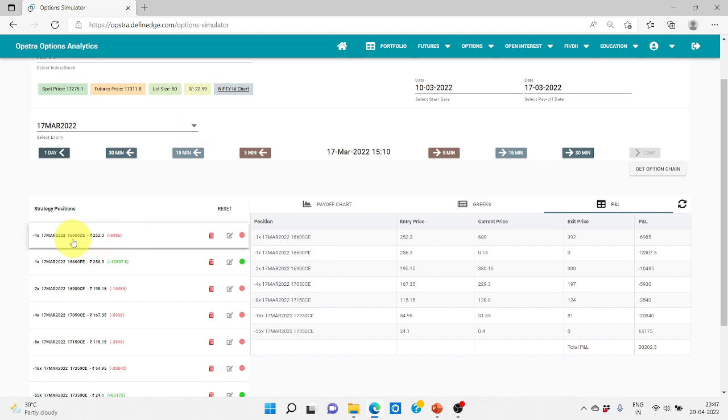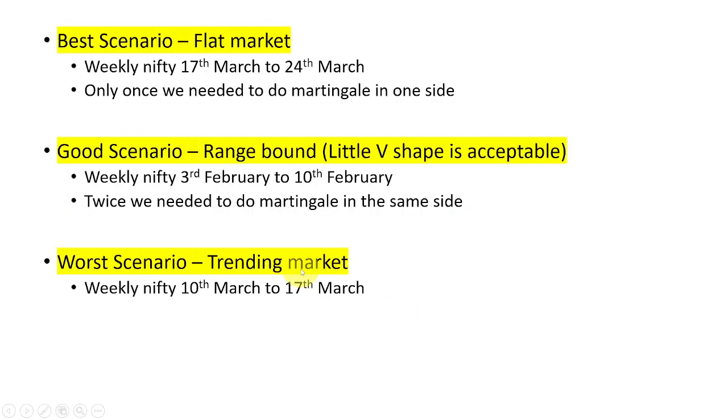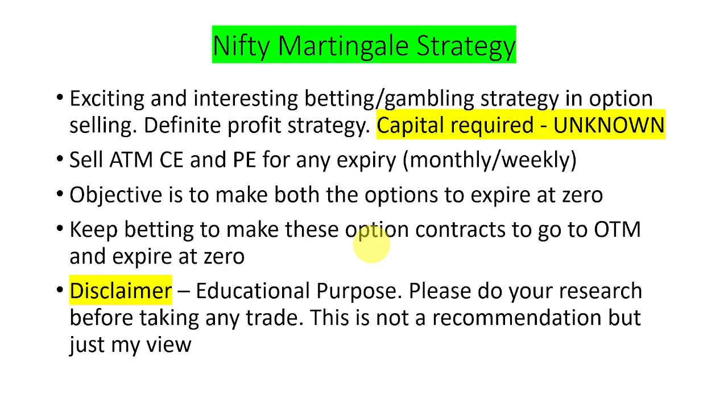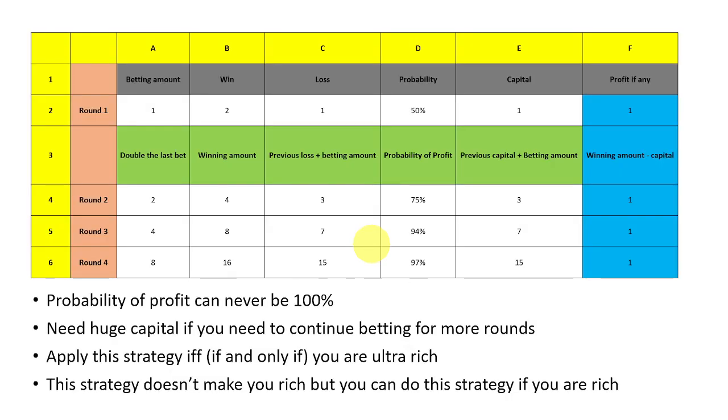See, the market was 16,600 when we started, and it is ending at 17,300 somewhere around that. So there is a move of 700 points in a week. When we have a situation like this, it is going to be a really big pain for you. So again, I'm going to reiterate that this is not a strategy for a normal retail trader. If and only if you are ultra rich, then you can use this strategy. The strategy doesn't make you rich, but if you are rich, you can use this strategy.